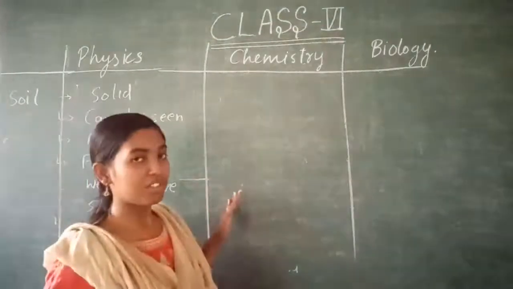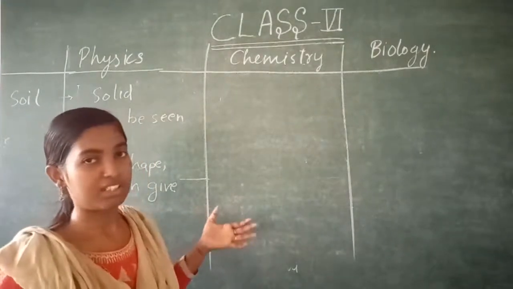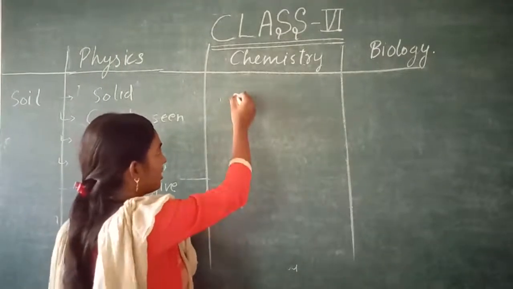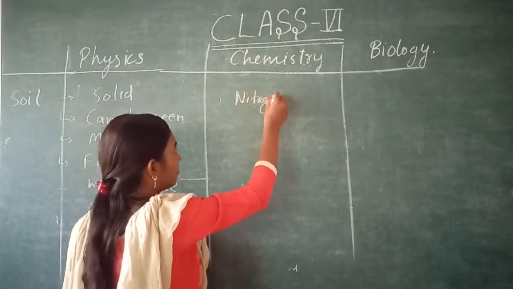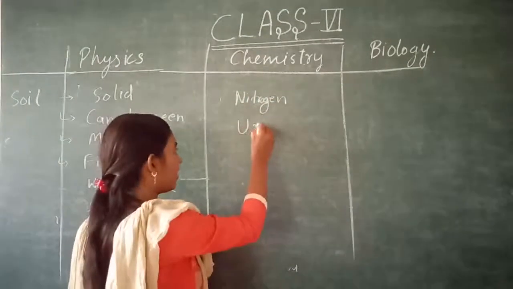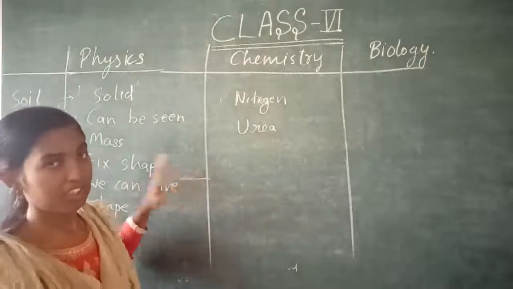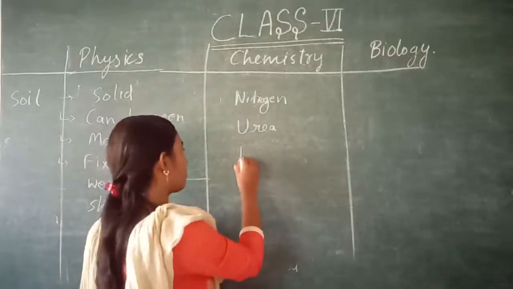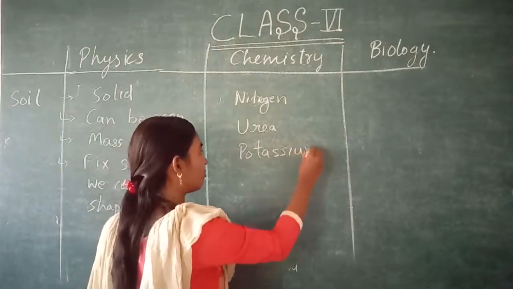Now in chemistry, how do we study this soil? We study the things present in the solid. In soil there are some chemicals present like nitrogen, and urea we are adding, and some more things are present in soil, and potassium.